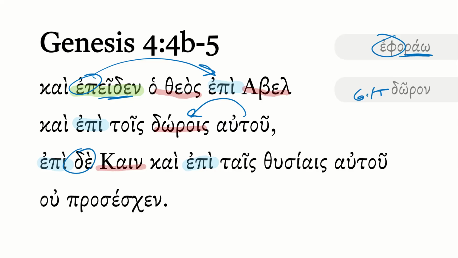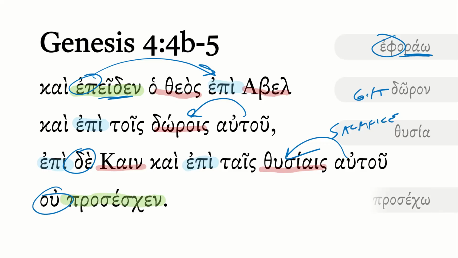Then we have ἐπί and we have δέ here with reference to Cain. So I would argue this is fairly adversative. There's a contrast here. So on the one hand, God has looked favorably upon Abel, but upon Cain and upon ταῖς θυσίαις αὐτοῦ. And so that's a dative plural feminine from θυσία. This means sacrifice. Very common word, of course, in the Septuagint. And once again, it's his sacrifices, just like it was Abel's gifts. So upon Cain and upon his sacrifices, we have a negation here. He did not προσέσχεν.